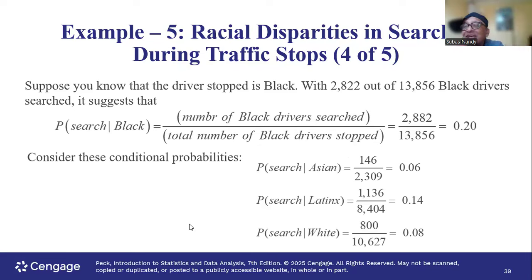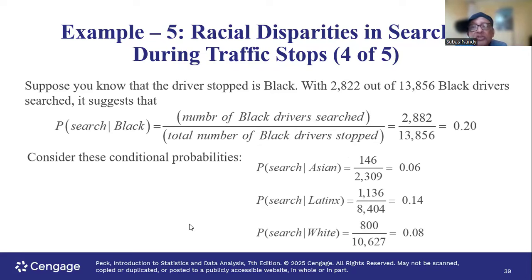As you can see, that conditional probability, 0.2, is higher than the probability of all races being searched. So you get the point that your racial profile makes a difference. If you are black, there is a higher probability than the general average of getting searched.